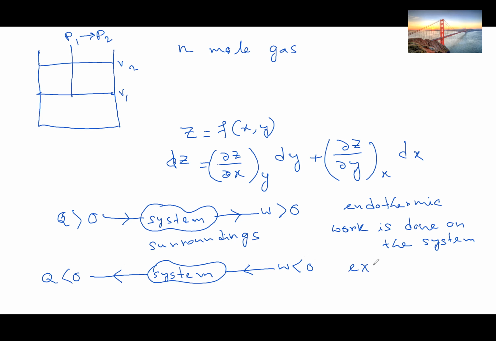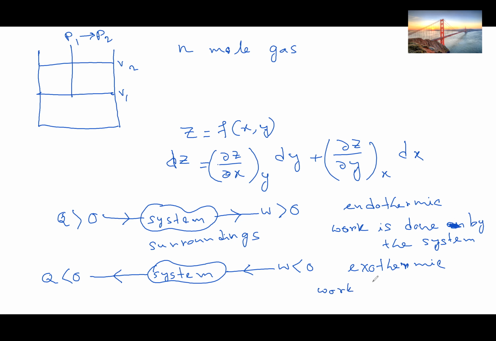Exothermic. And for work, I think I have written this wrong. Work done by the system is actually positive, and work done on the system will be negative. Sorry about that.